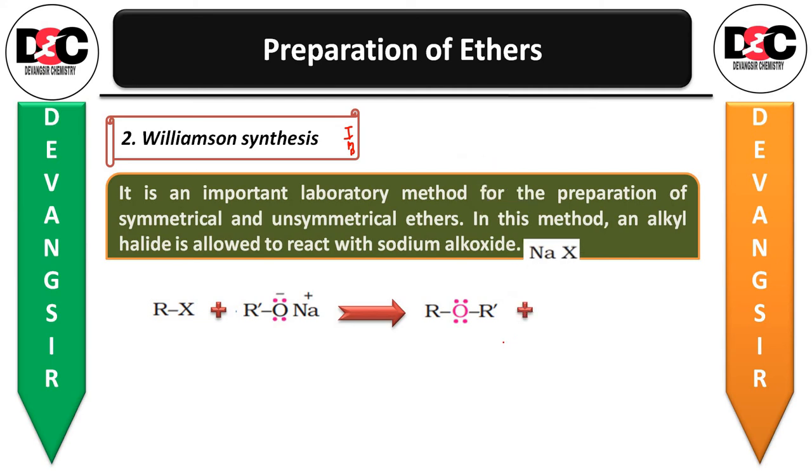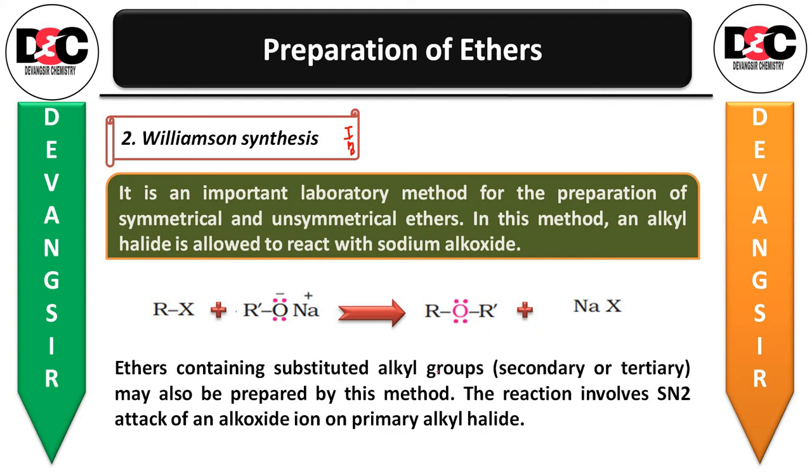And sodium halide NaX will be removed. Ethers containing substituted alkyl groups, suppose secondary or tertiary, may also be prepared by this method. The reaction involves, again for MCQ, SN2 attack of an alkoxide ion on a primary alkyl halide.